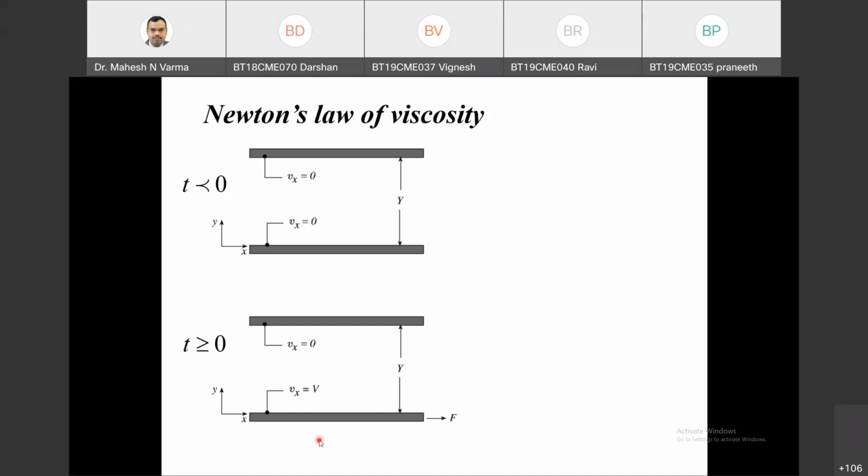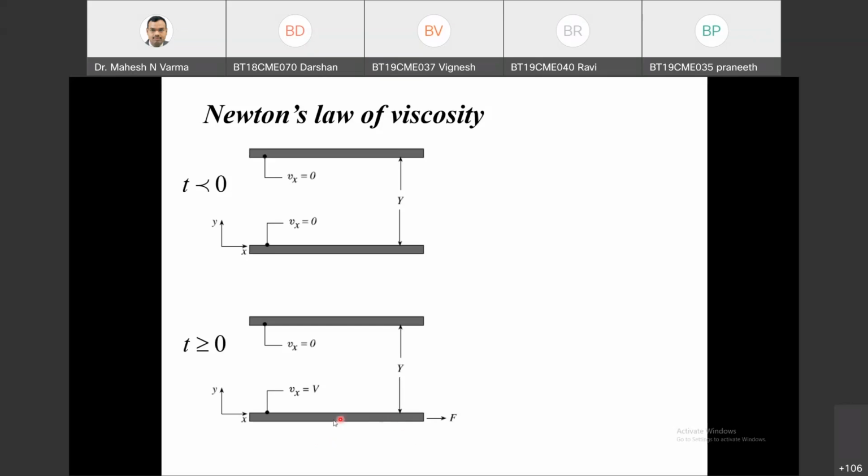No slip boundary condition means there is no slip between the first layer of the fluid and the last layer of the solid material. So any solid material and the first layer of the fluid will have the same velocity. If it is 0, it will be 0. If it is non-zero, then it will be non-zero. That is called a no slip boundary condition.